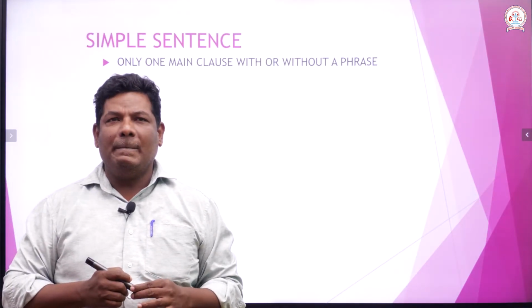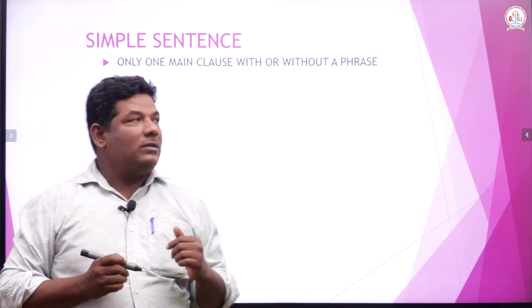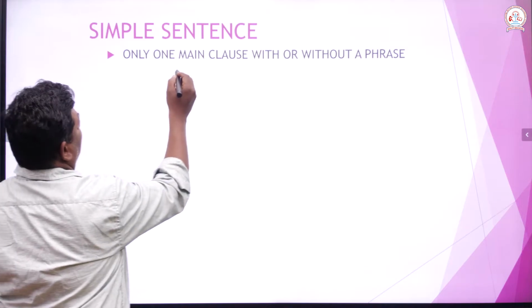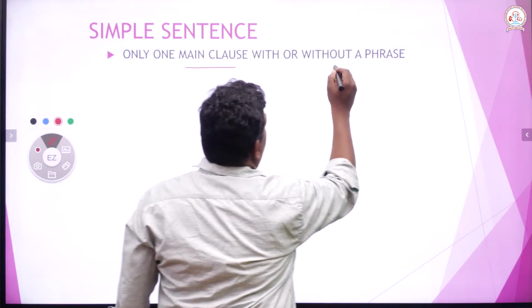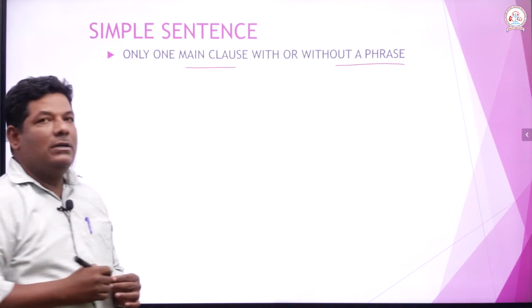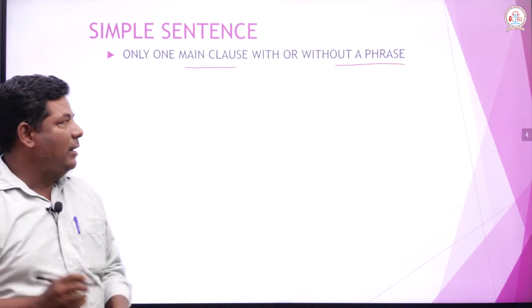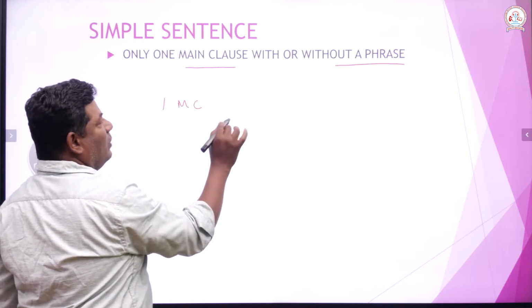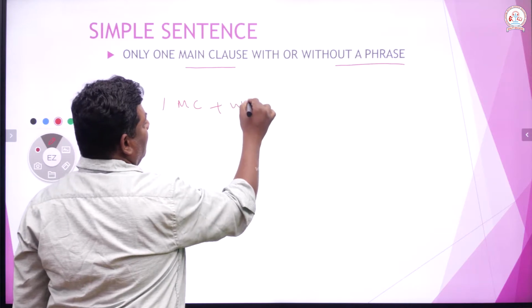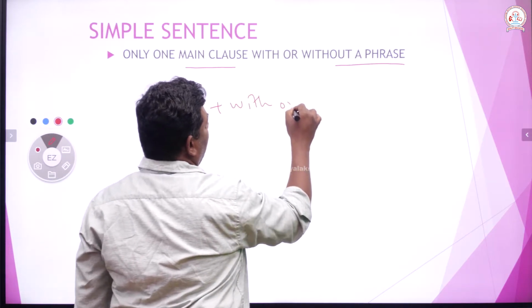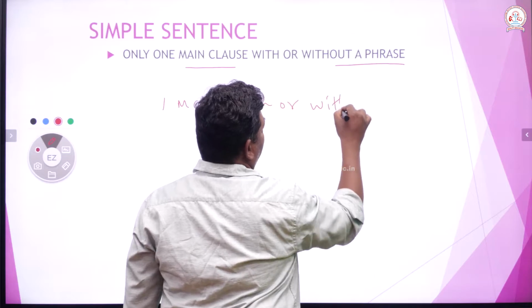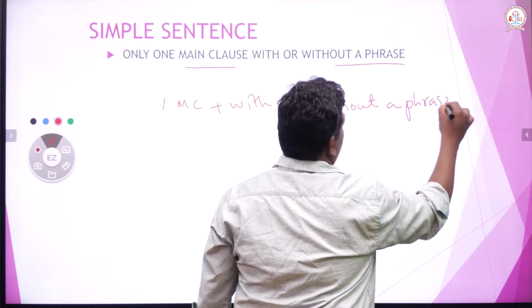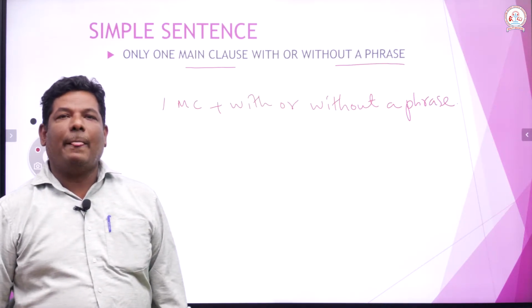Now you have understood what a main clause and a subordinate clause are, and also phrase you have understood. A simple sentence has got only one main clause, with or without a phrase.